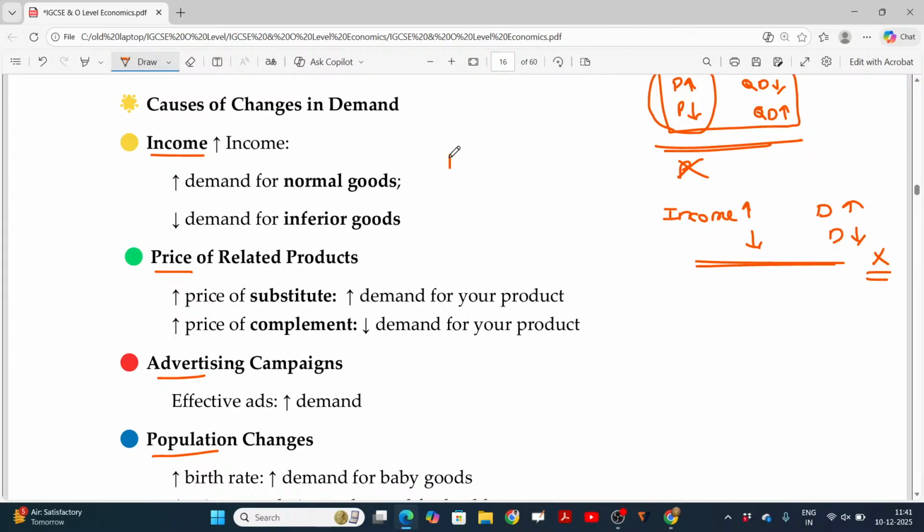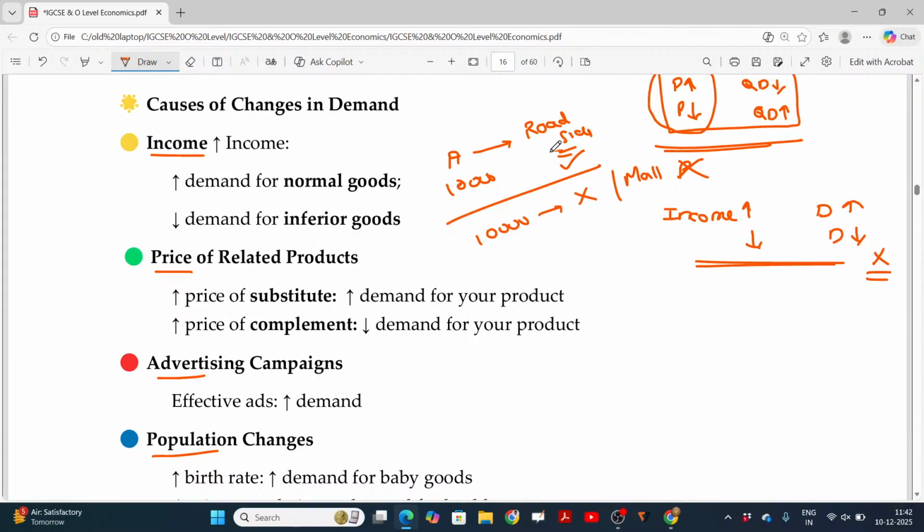See, A purchases goods from a roadside shop when his income is 10,000, because the commodities available here are cheaper. And when his income increases from 10,000 to 1 lakh, what happens? Earlier he purchased from the roadside, now he stops purchasing from here and purchases from the luxury mall.